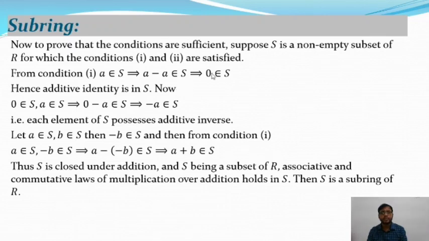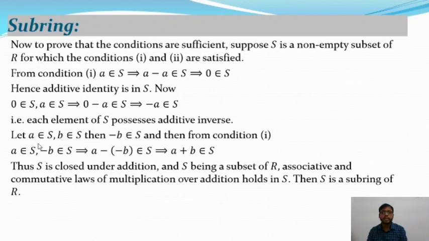So the identity element with respect to the addition is satisfied, and it also belongs to S. So now 0 belongs to S and A belongs to S, and this implies 0 minus A, from the first condition of the above theorem, belongs to S, and this implies minus A belongs to S. So each element of S possesses an additive inverse. So the inverse element also exists with respect to the operation plus.